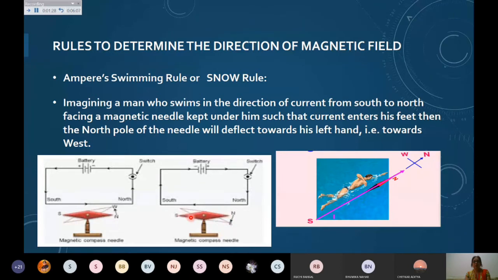North, south, east, and then west. So this is simply a rule which is given by Ampere and is termed as Snow rule. If you imagine a man swimming like this, with the current passing from south to north and entering his feet, then the north pole of the needle will deflect towards his left hand. Left hand means towards west. And of course, if you change the direction, then it will go towards the other direction, that means east, which is opposite to west.